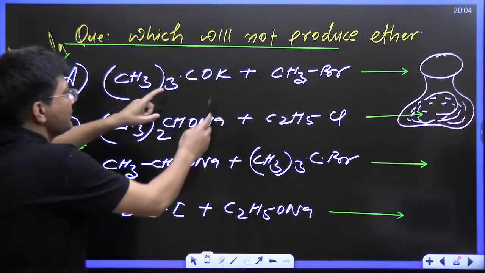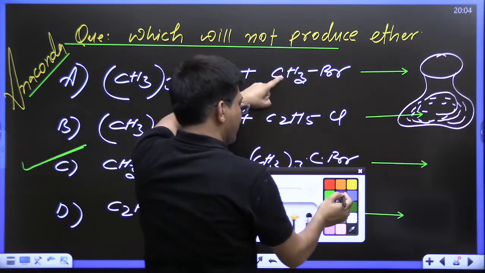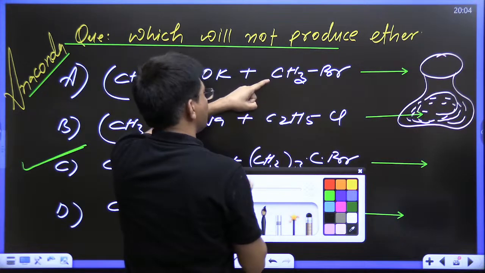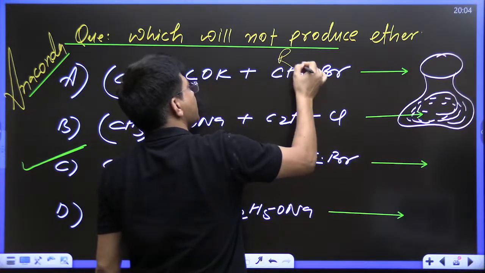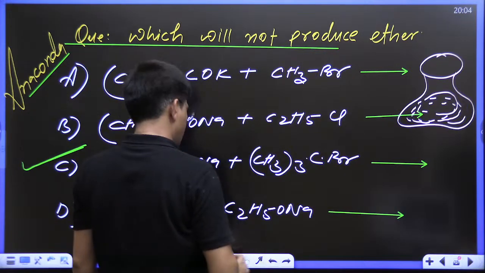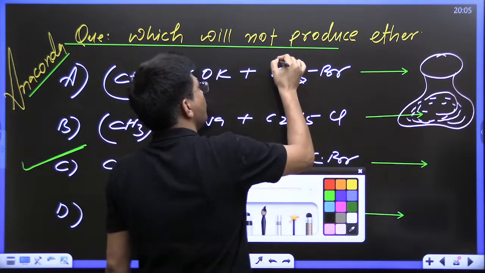See, this has carbon, C-X, so this is your reactant. Just try to find out which one is your reactant and which one is your reagent, then only you will understand what we are going to find out.